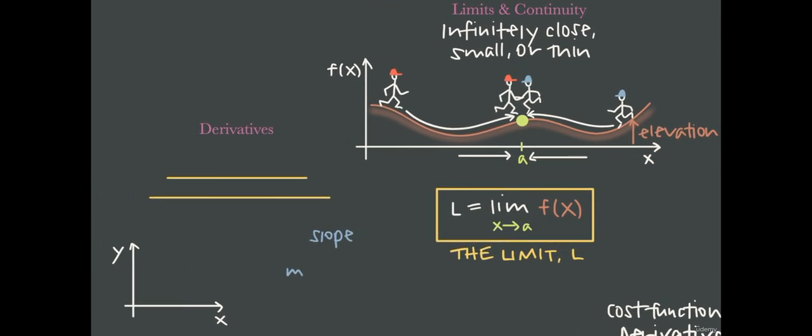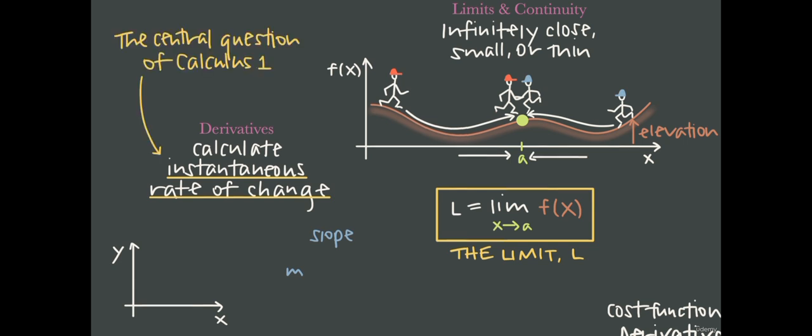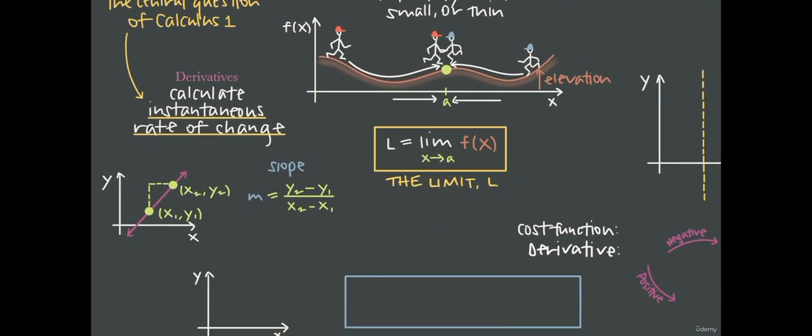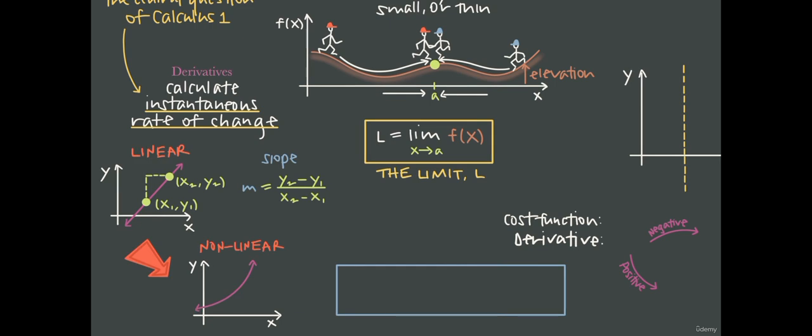After limits, we'll tackle derivatives, which use the idea of the limit to calculate instantaneous rate of change, which is really the central question of Calculus 1. We know from algebra that rate of change is just the slope of a function, and we know how to use two points on a line to find the slope of the line. But now we want to be able to find the slope of curved functions, not just lines. How do we do this?